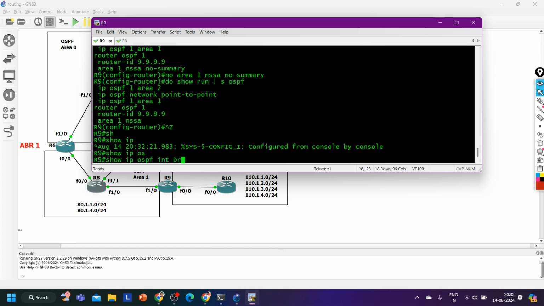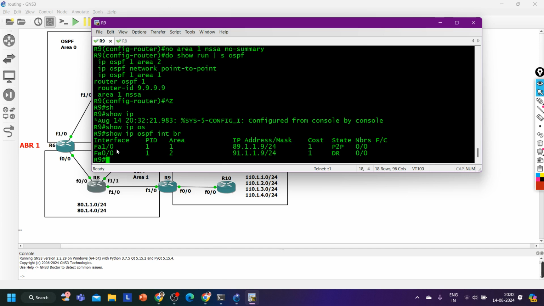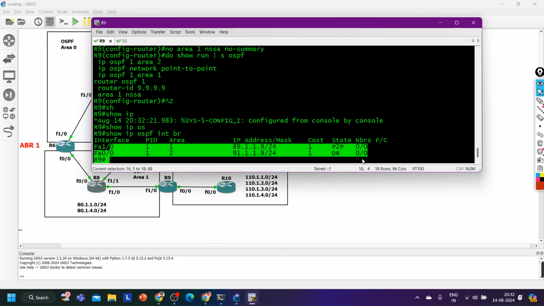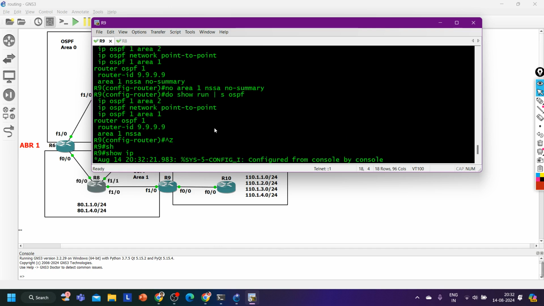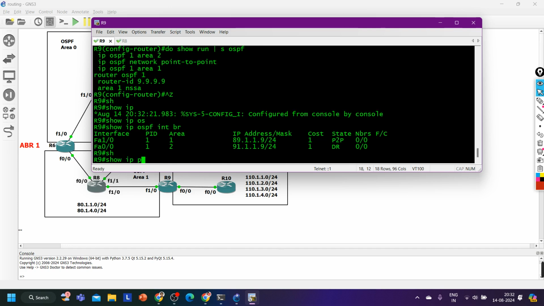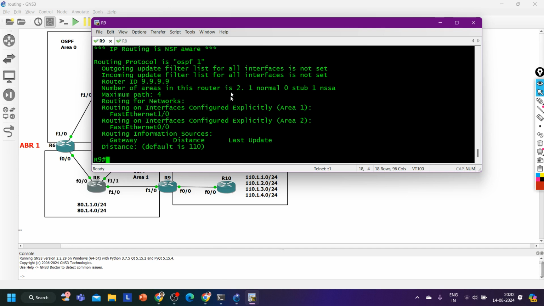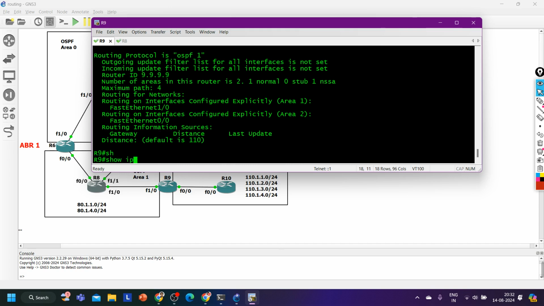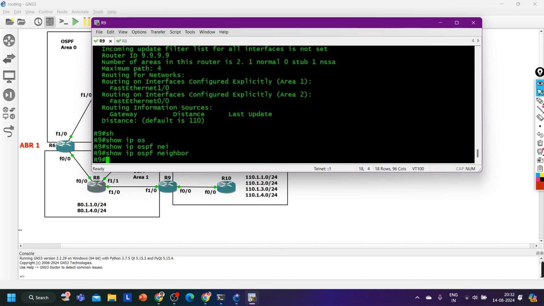Show ip ospf interface brief, OSPF is enabled on both interfaces, and show ip protocol, and show ip ospf neighbor.